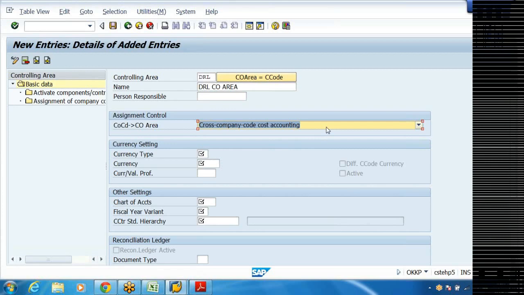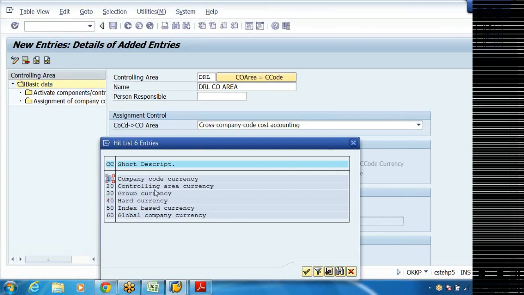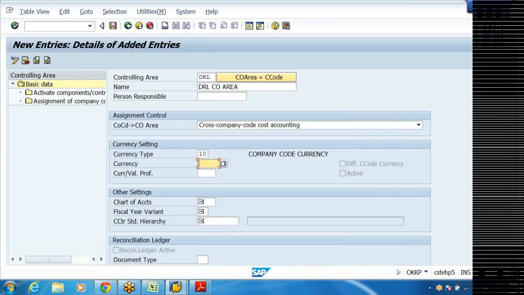Generally it is better to select cross company code, because when you are using multiple company codes, there may be transactions from one company code to another company code. So cross company code cost accounting will be taken care of. And currency type: here I'm using, say, company code currency. So many currencies are there. Let me take company code currency, and that is nothing but INR.